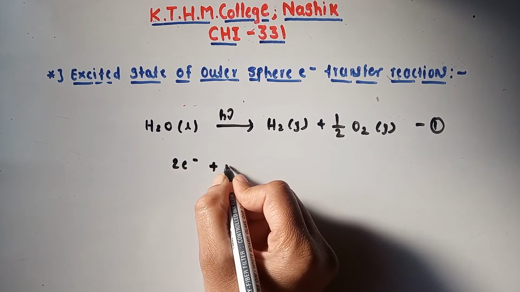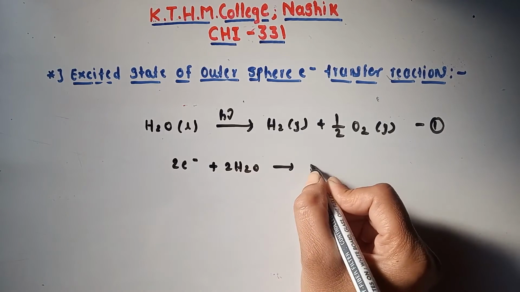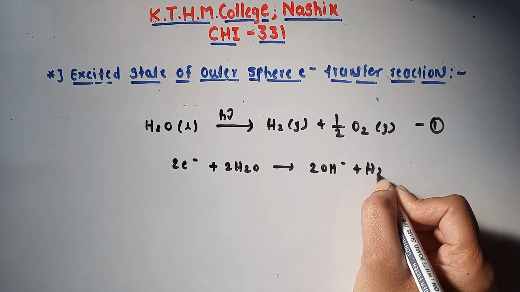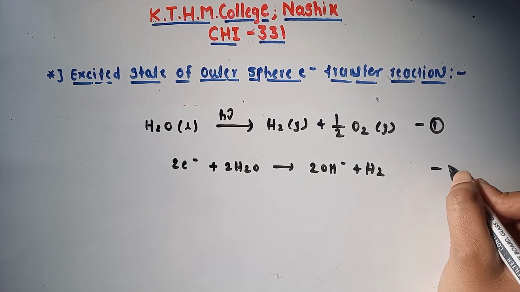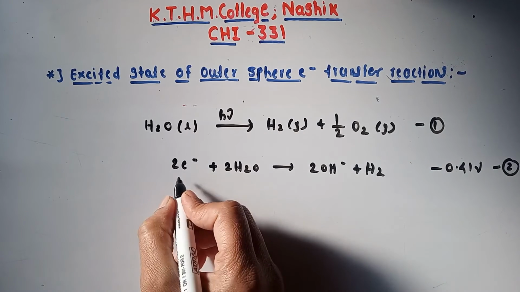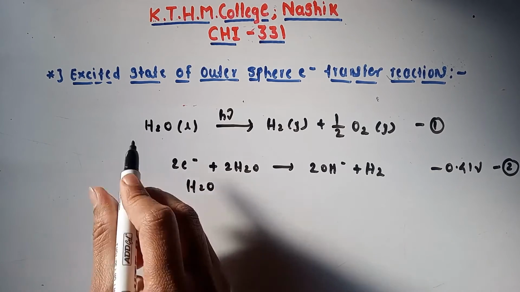Reduction: 2 electron plus twice H2O gives 2OH minus plus H2, with minus 0.41 volt. This is the second. While here I show reduction and oxidation.